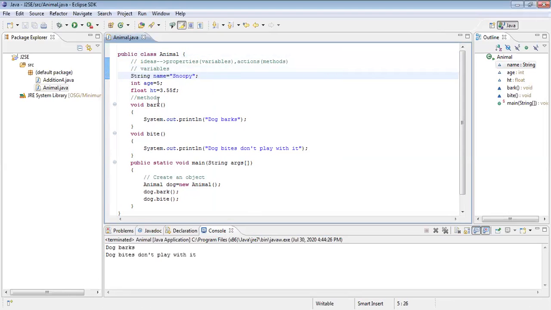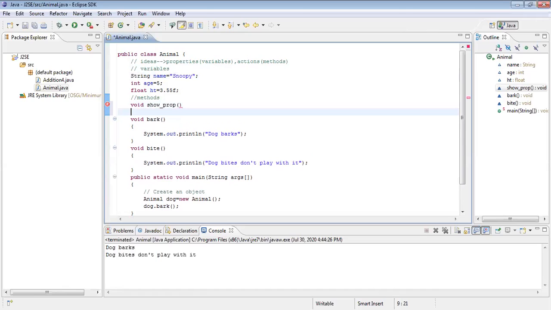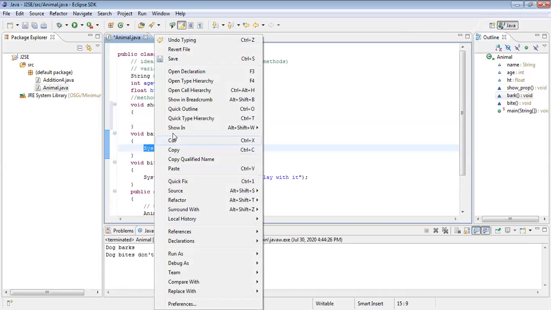See, I'm adding one more method. I want to display the properties of a dog. See what I'm doing. I'm adding one more method. void show_properties. Properties of the dog I want to see. I'm writing here, inside that, System.out.print.